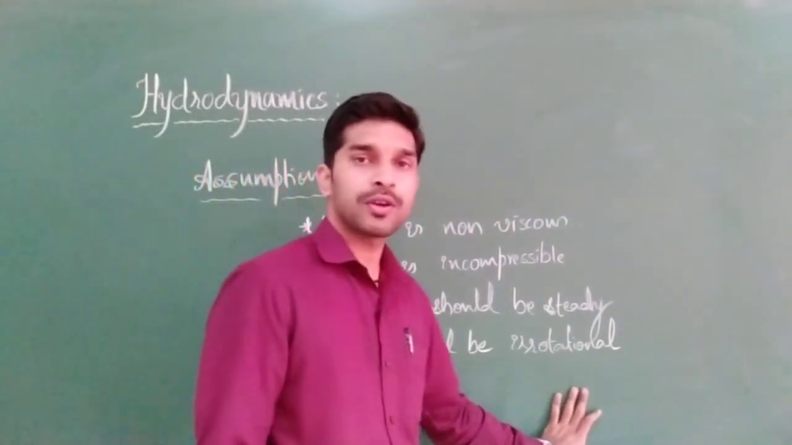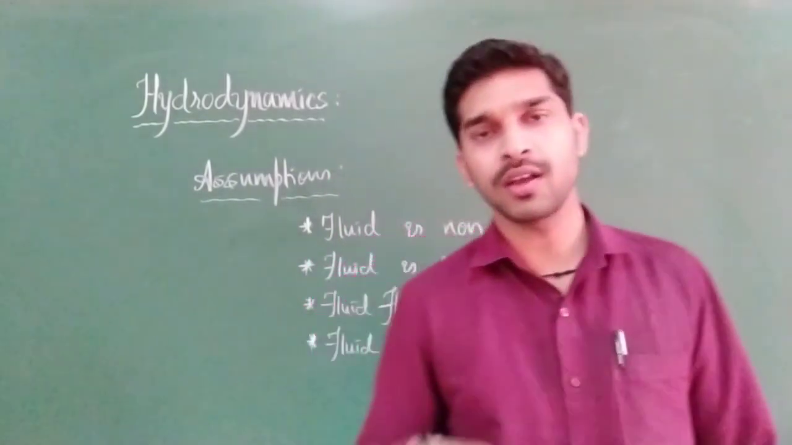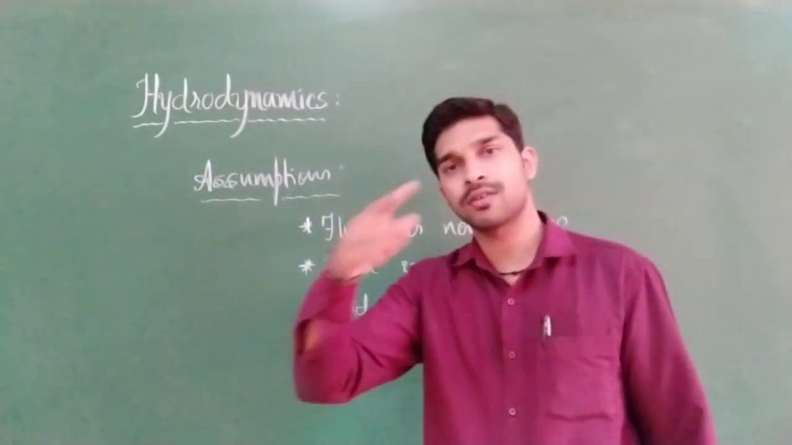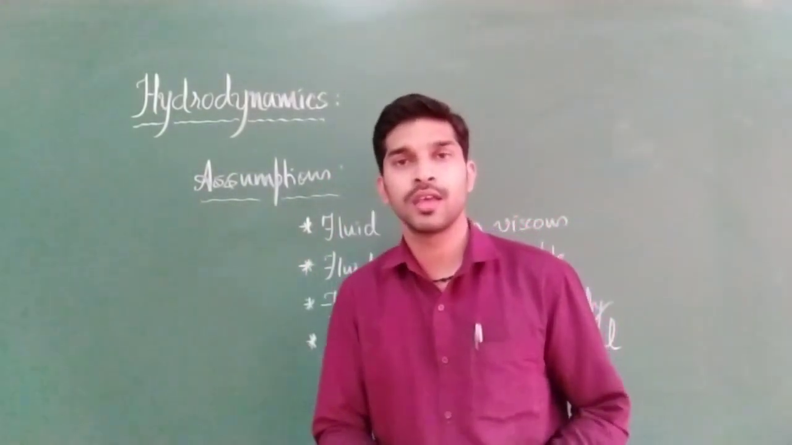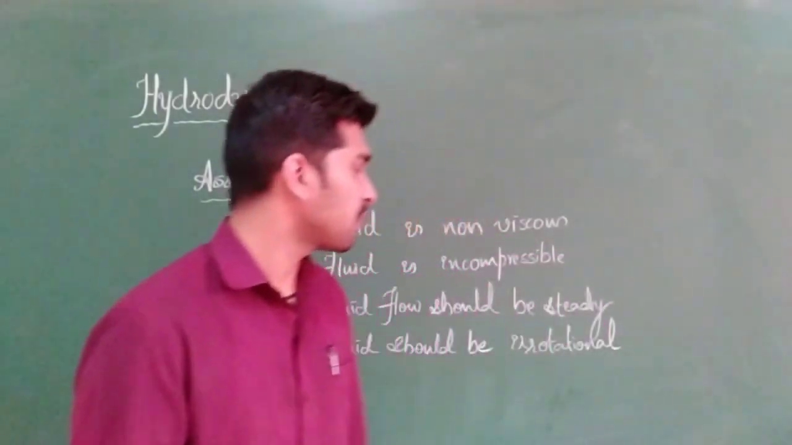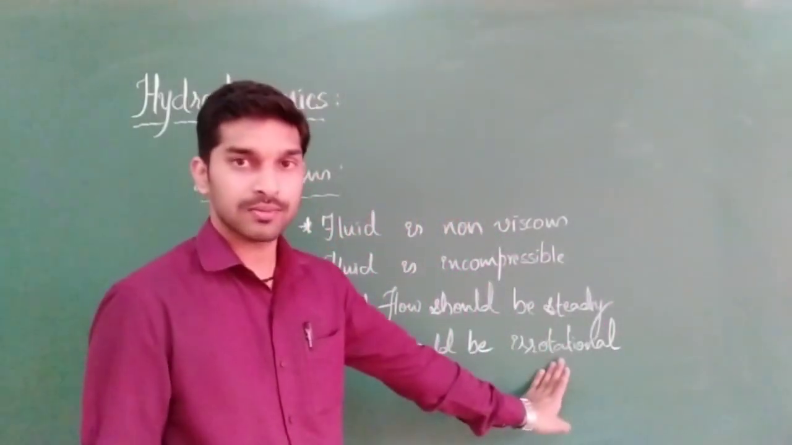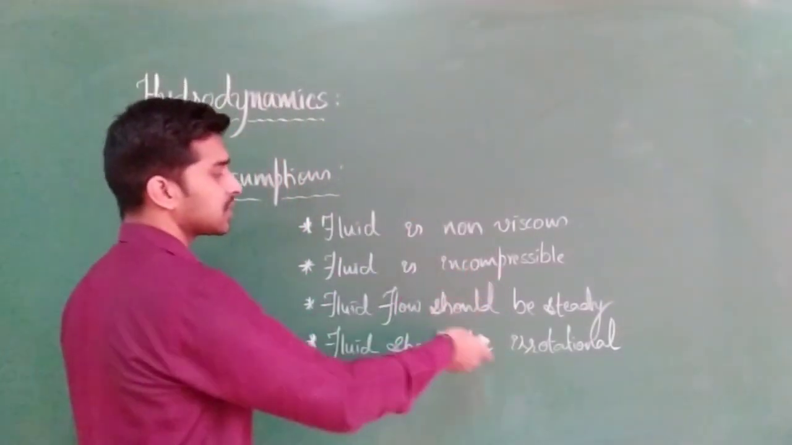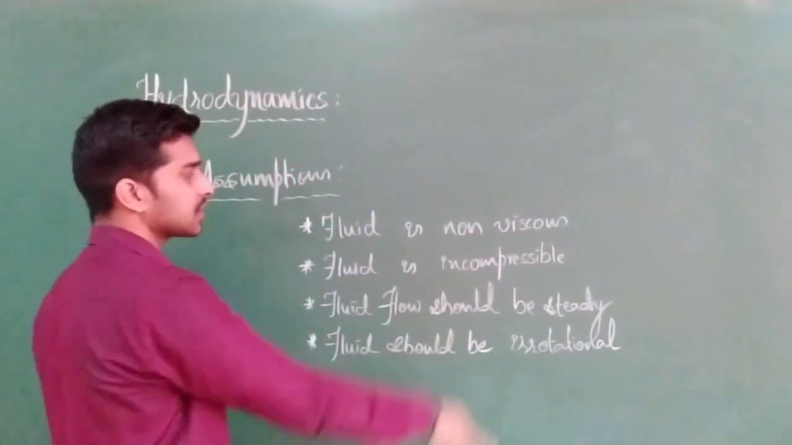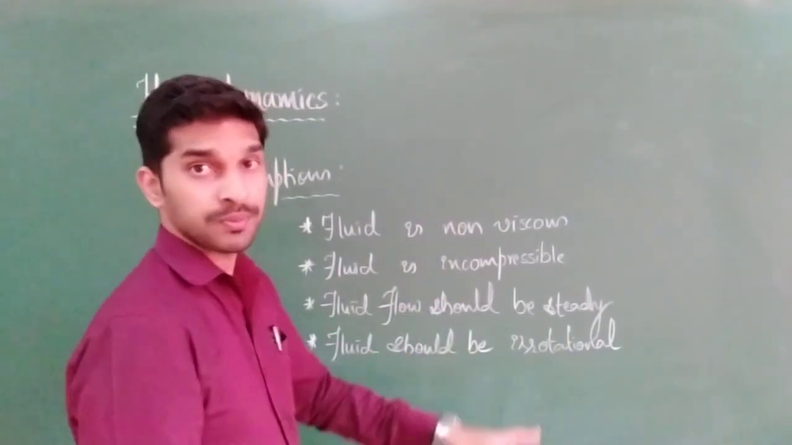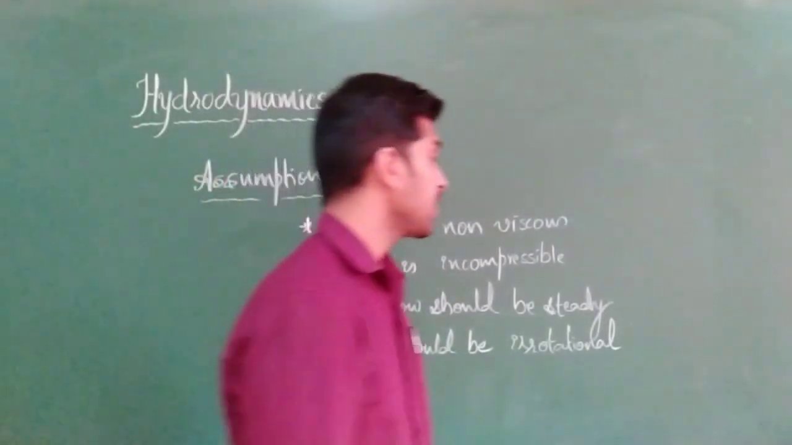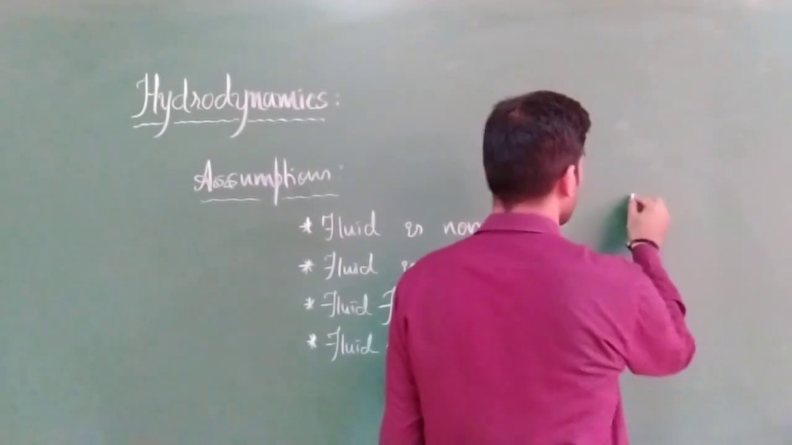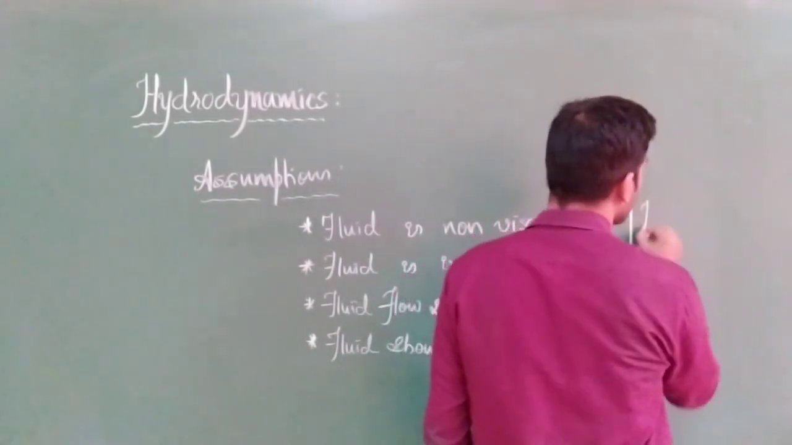Next, the fluid should be irrotational. I hope you will get this point. Rotational means it will be rotating in a complete circular manner. Irrotational means it should not follow that rotational manner. Clear? So after discussing all these 4 assumptions, we are going to define a new term, which is nothing but ideal fluid.